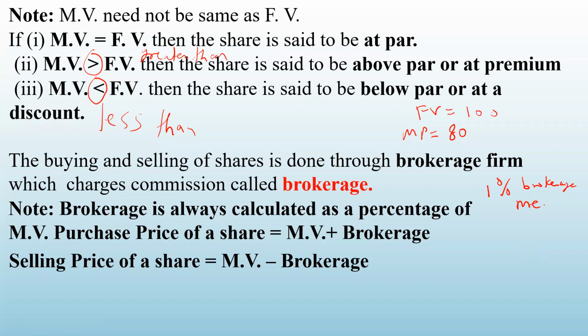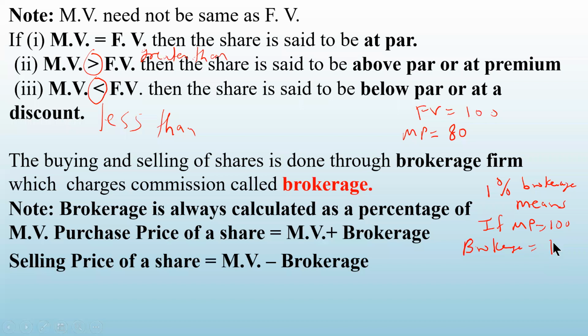This means if market price is 100, then how much is the brokerage? Brokerage is 1 rupee. So that means to purchase one share, you have to pay 1 rupee brokerage also.